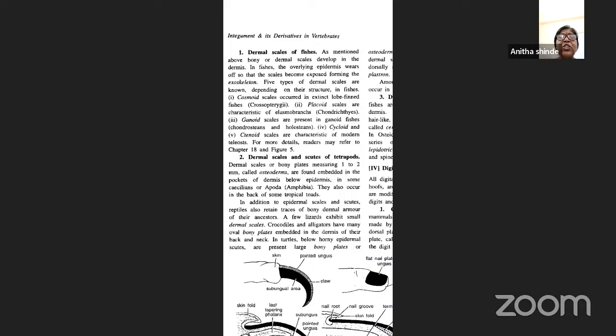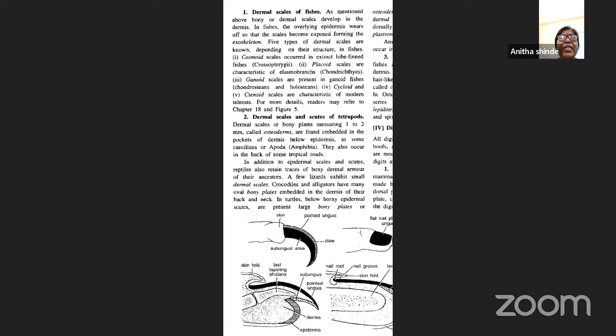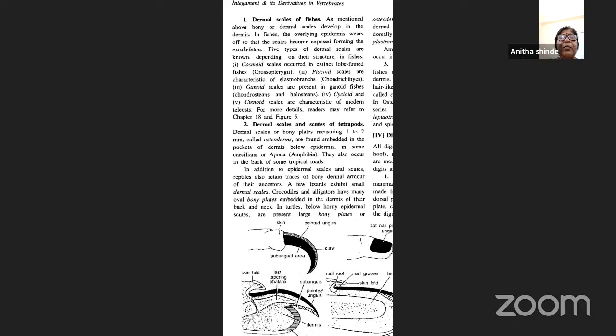Now, dermal scales and scutes of tetrapods. Dermal scales or bony plates measuring about 1 to 2 mm, called osteoderms, are also found embedded in the dermis below the epidermis in some amphibians like caecilians or Apoda. They also occur in the back of some tropical toads.